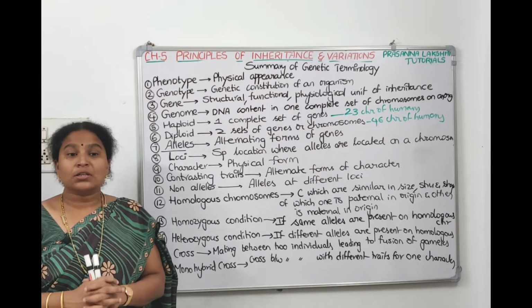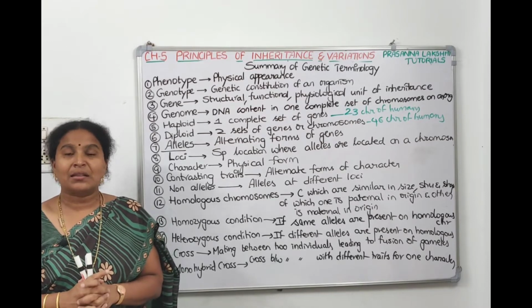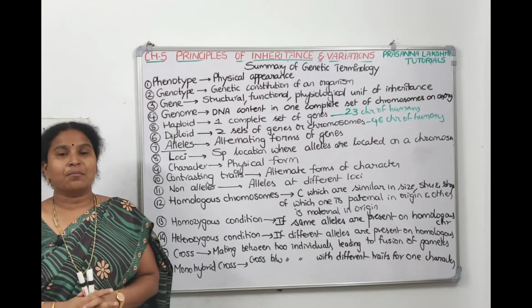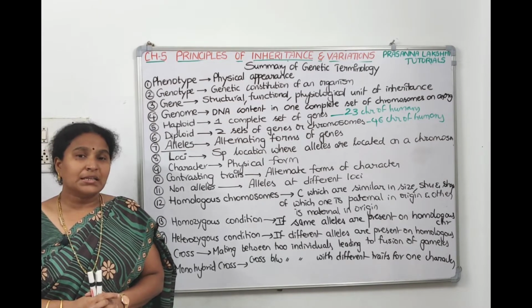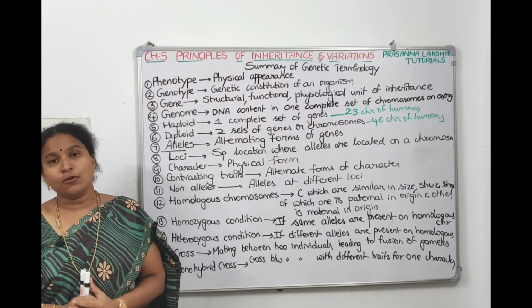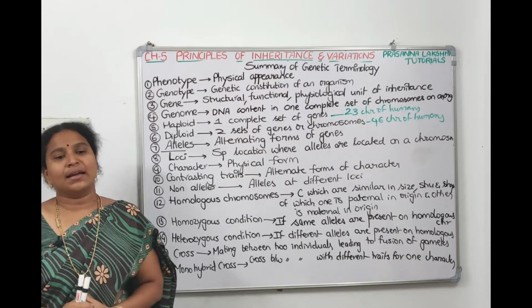Now what is a cross? Cross is mating between two individuals. When the two individuals mate, the gametes fuse, then the offsprings are formed. That is called a cross. When you do a cross between organisms for one character, that is called monohybrid cross. If you do a cross between organisms for two characters, that's called dihybrid cross.